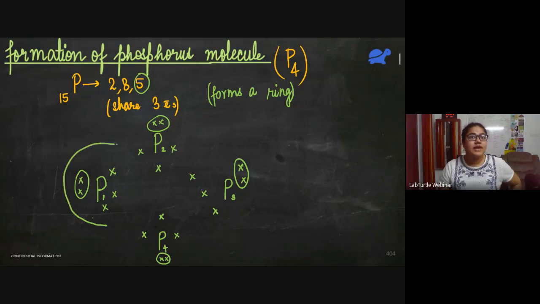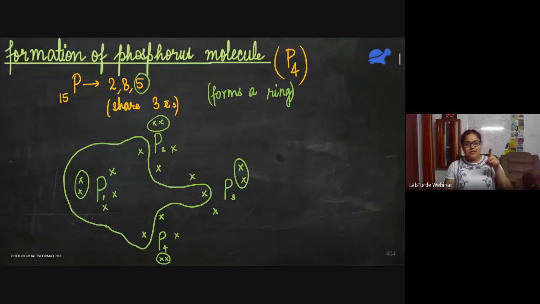So this was sharing one with P2. It was sharing one with P3. And it was sharing one with P4. Well, this is strange on another level. So if you see this boundary around P1, it has how many electrons? 1, 2, 3, 4, 5, 6, 7, 8. Out of them, 1 is lone pair, 3 are bond pairs.